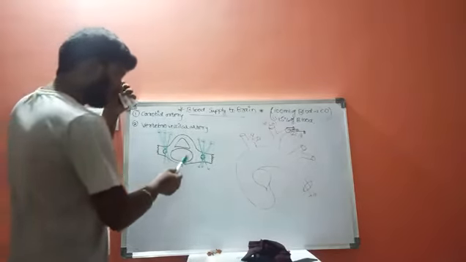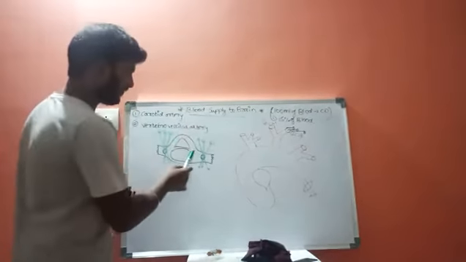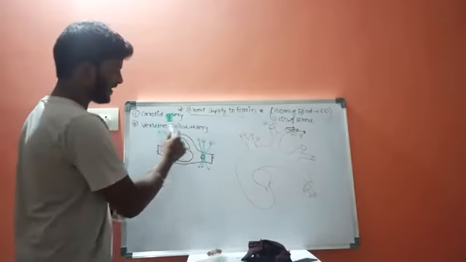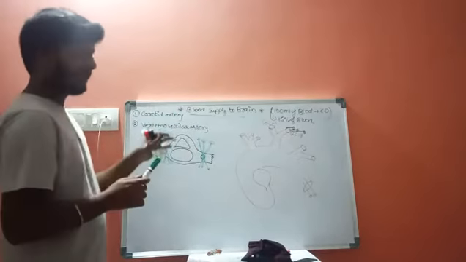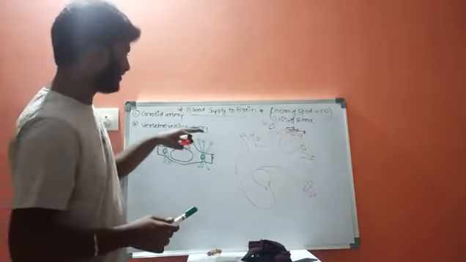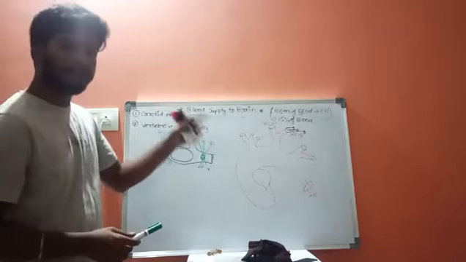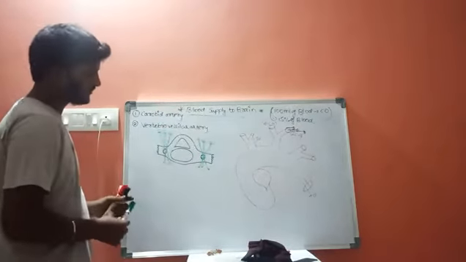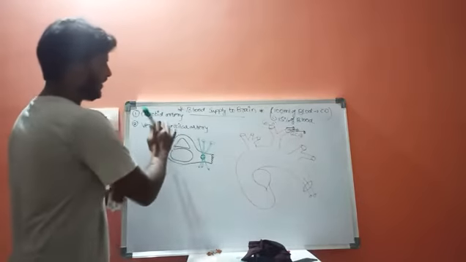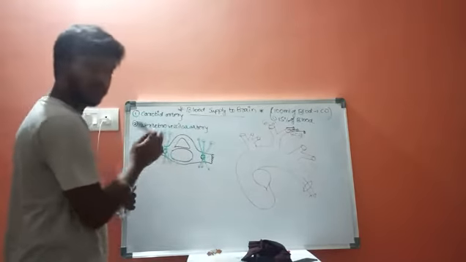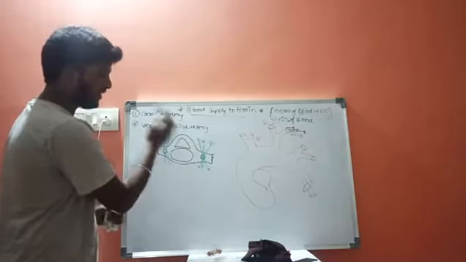Now, this is a cervical vertebra. On the upper side of the cervical vertebra, there will be brain present, that is forebrain, midbrain, hindbrain. From here, the arteries are going from lower side to the upper side.